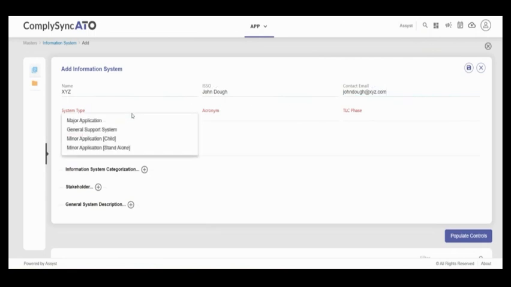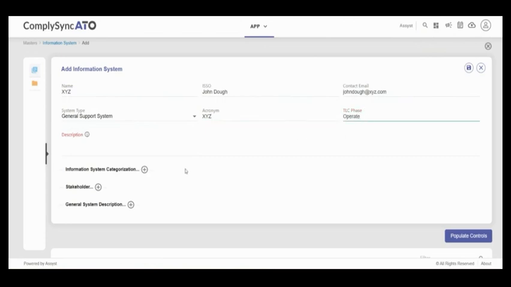Now, when we go to system type, for the sake of this demo, we're using a general support system, but as you saw, there were multiple options. For an acronym, in this case, we're just going to use XYZ again, and our TLC phase for this is under operate. For our description, we're just using that this is an information system, but if you're working with multiple systems, it's good to have a slightly more in-depth description for it. And that can be done at the behest of the ISSO filling this out.